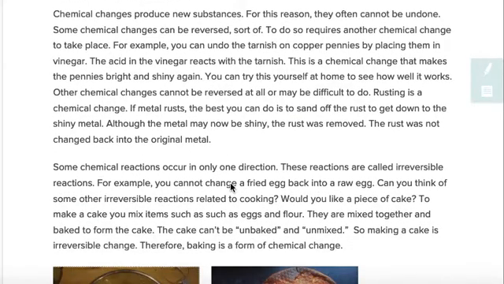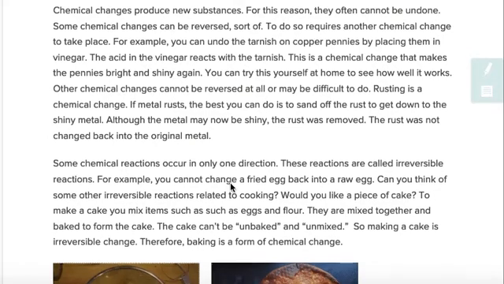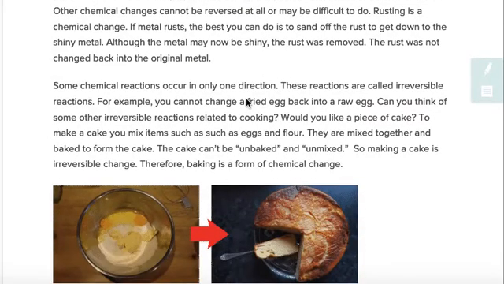Some chemical reactions occur only in one direction. These reactions are called irreversible reactions. For example, you cannot change a fried egg back into a raw egg. Can you think of some other irreversible reactions related to cooking?